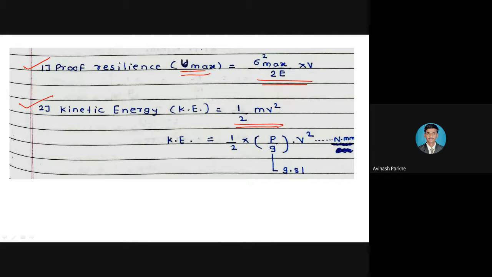So this m can be replaced in the form of P upon g. So kinetic energy is equal to 1/2 P upon g into v square. So write down both formulas for kinetic energy: 1/2 mv square, and this second formula also. Kinetic energy is equal to 1/2 mv square, and proof resilience U max is equal to sigma max square upon 2E into volume.